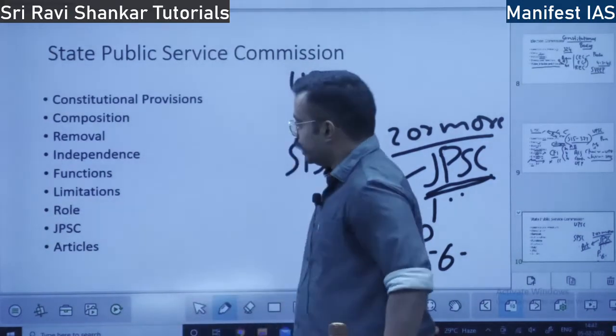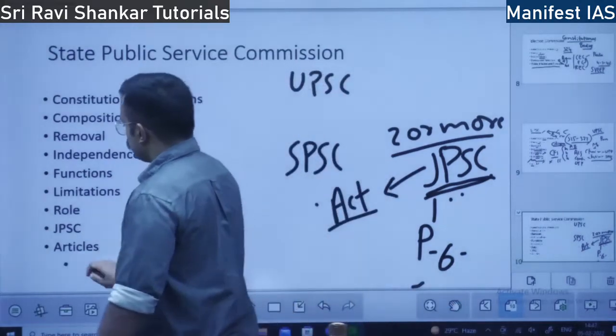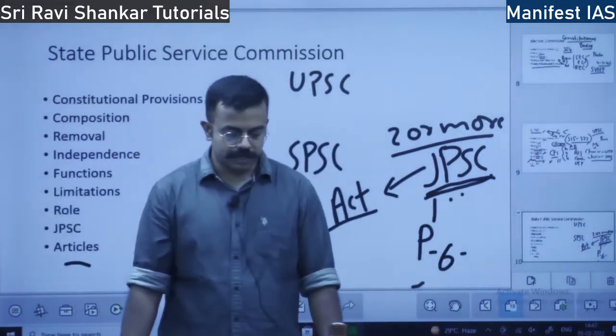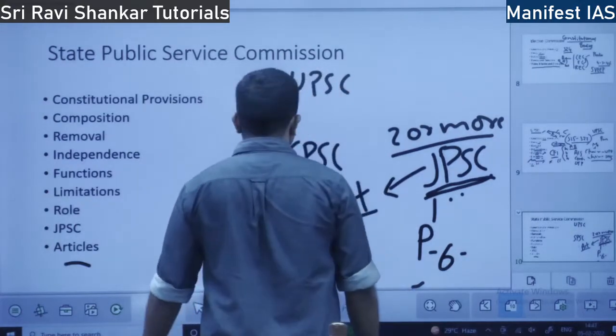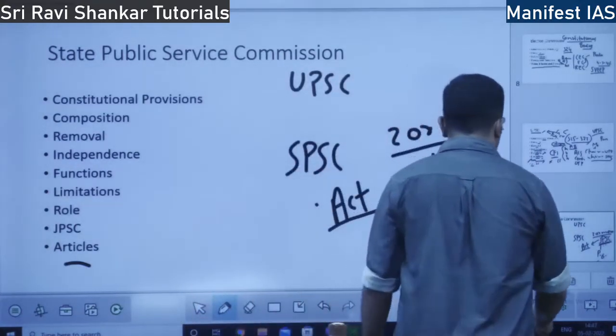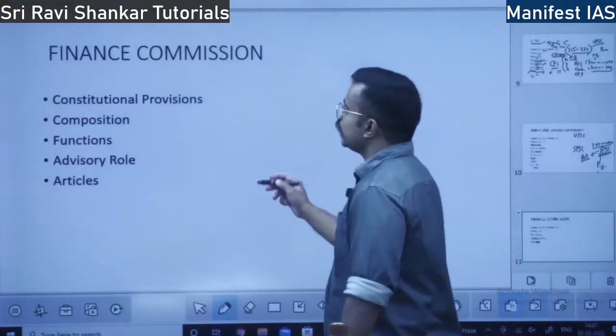Okay, this is broadly about the JPSC. What are the articles with respect to SPSC? Similarly, I told you, Articles 315 to 323. Okay, next we will move towards Finance Commission.